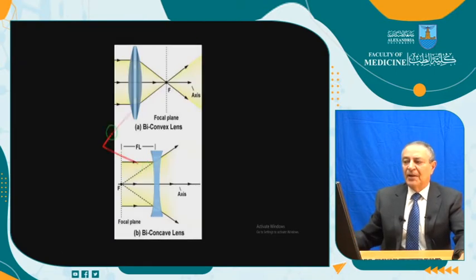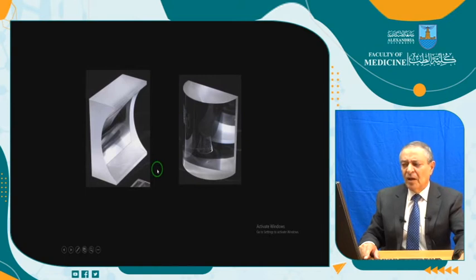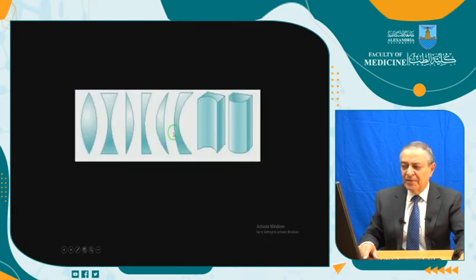These are the plus lenses. These are used to correct hypermetropia. These are the minus lenses used to correct myopia. These are the cylindrical lenses used to correct astigmatism. Different types of lenses used in glasses.